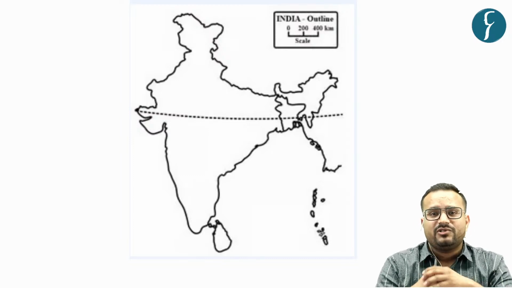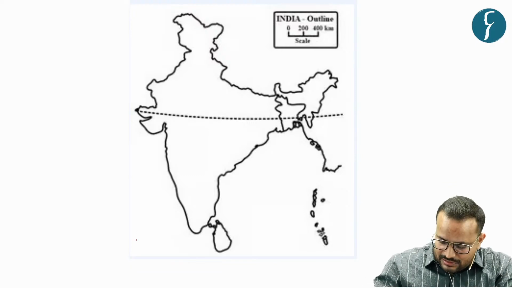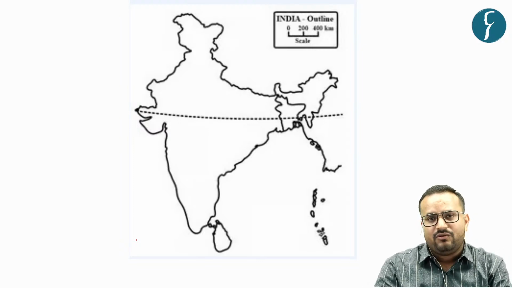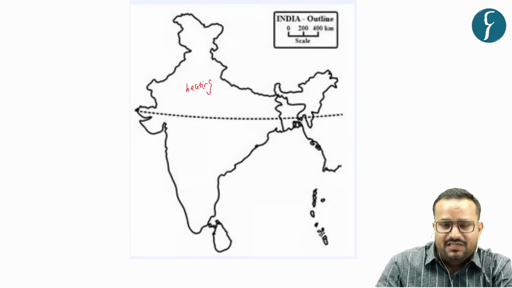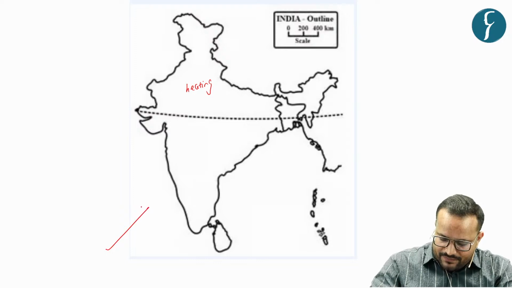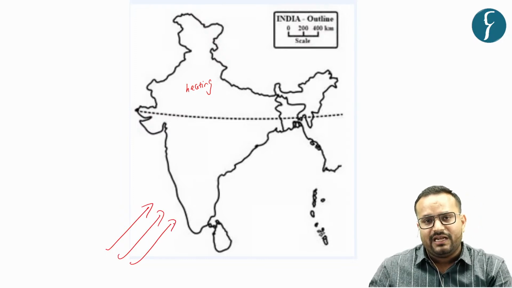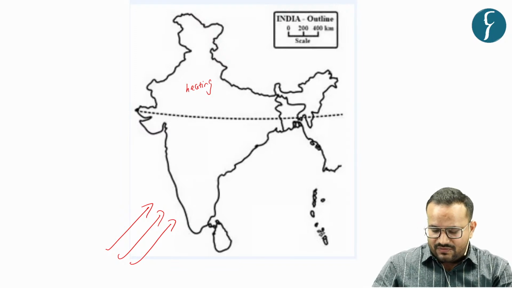Under the land and sea breeze theory, in the Indian Ocean there is a higher pressure and on the Indian land there is a lower pressure. Why? Because of the heating that is taking place. So you have the winds blowing from the sea towards the Indian mainland, because wind blows from a high pressure to a low pressure area. So this was the sea breeze.